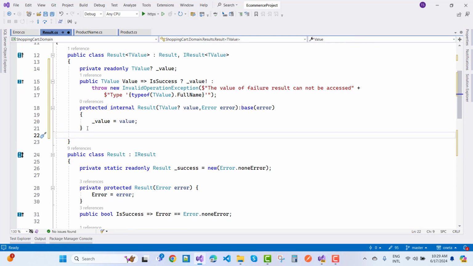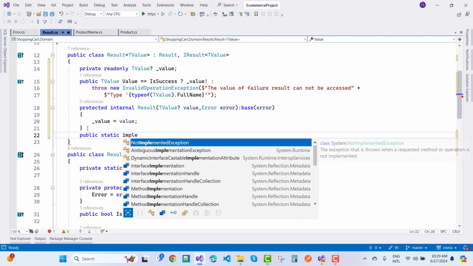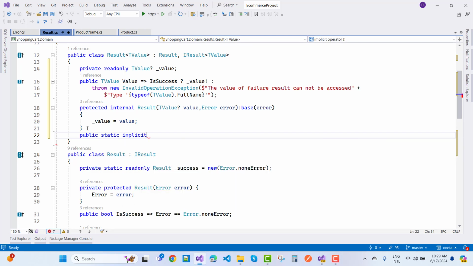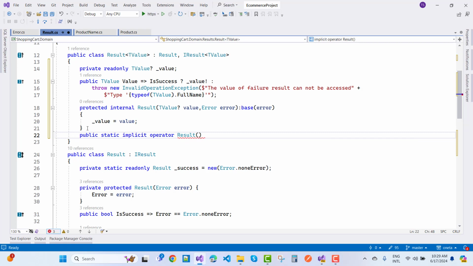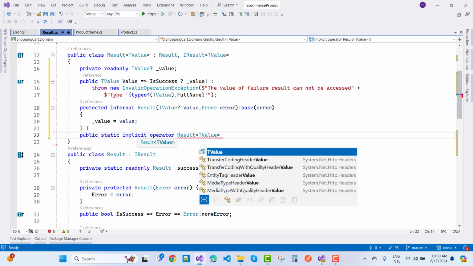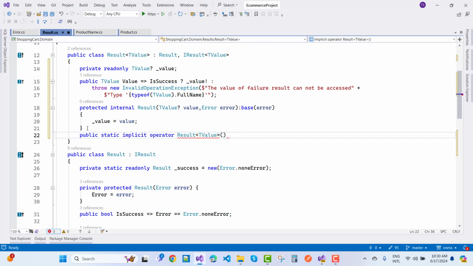The next one is to add public static implicit operator result, and the value is t value, and t value inherited by the value.